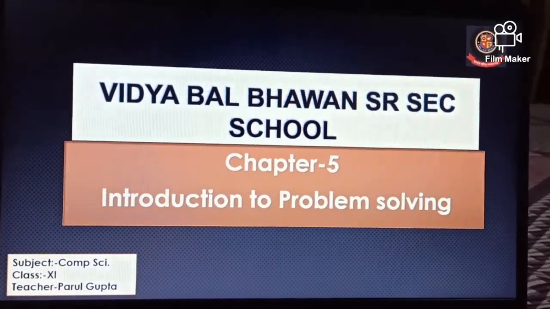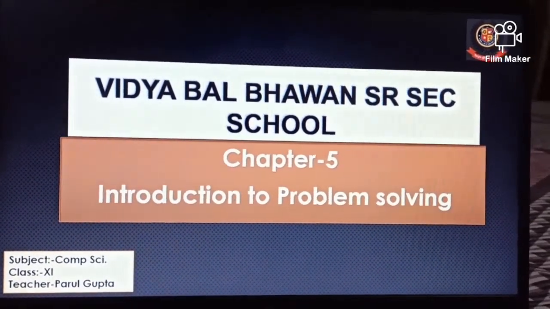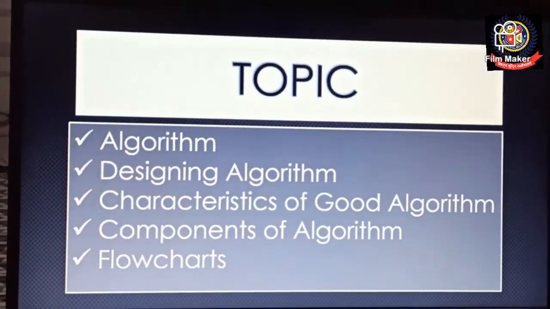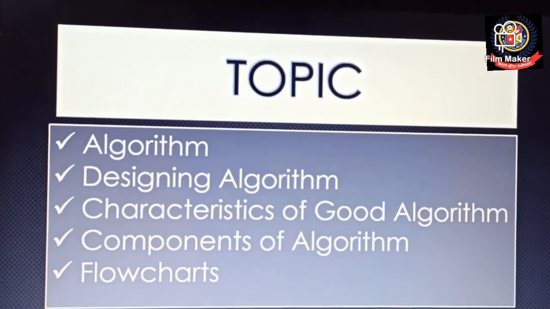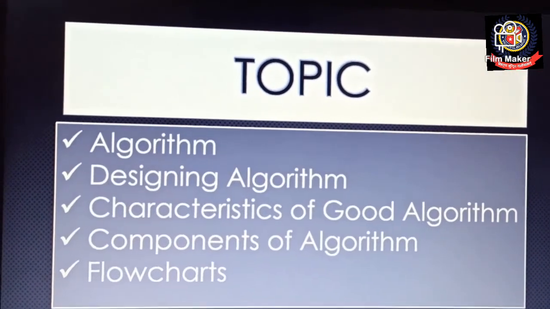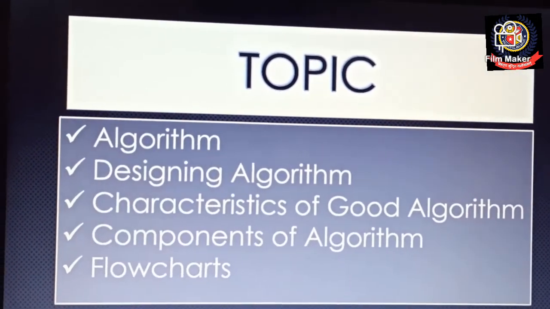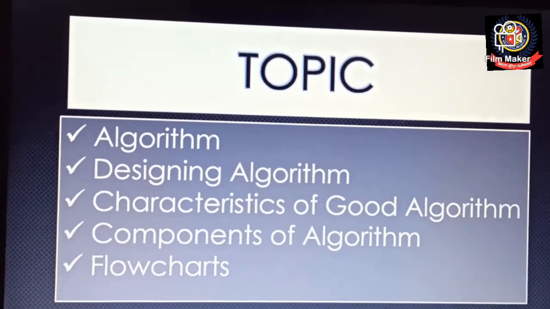First of all, let's discuss the topics that I'm going to cover in this video session. First one is algorithm. What is algorithm, that we are going to discuss in detail.